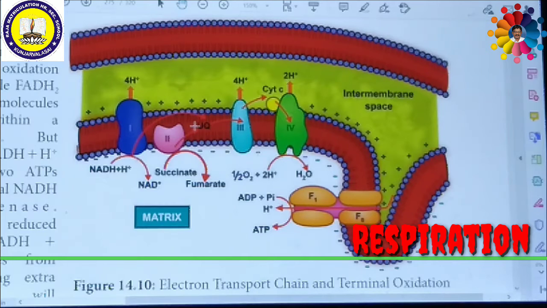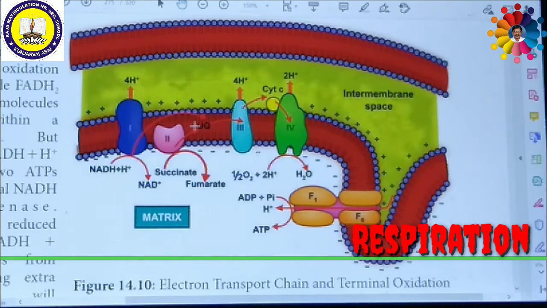This complex can oxidize the reduced ubiquinone and transfer the electrons through the cytochrome BC1 complex to cytochrome C. Cytochrome C is a small protein attached to the outer surface of the inner membrane of the mitochondria and acts as a mobile carrier to transfer the electrons between complex 3 and complex 4.